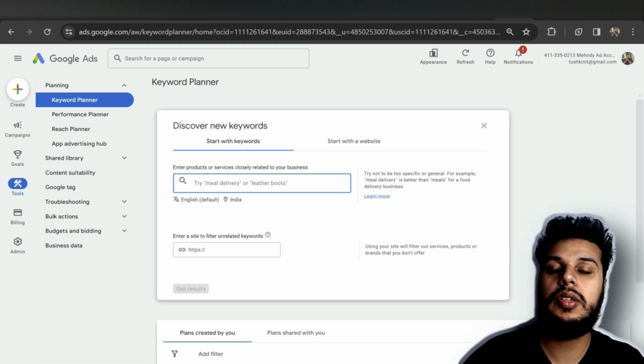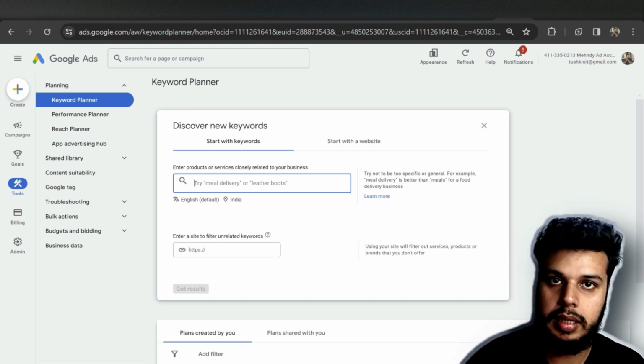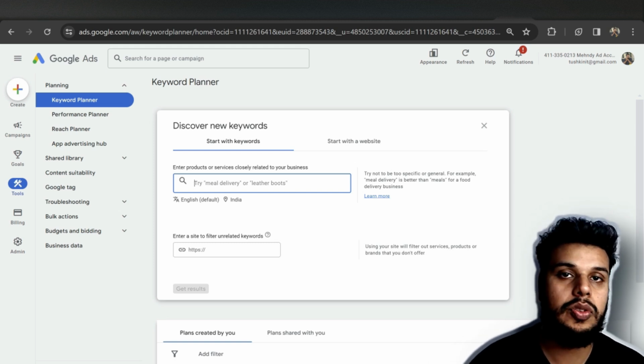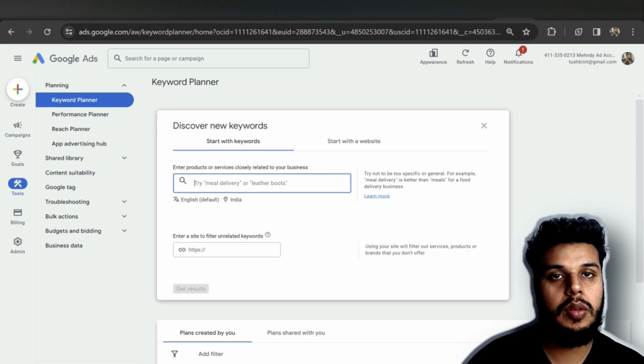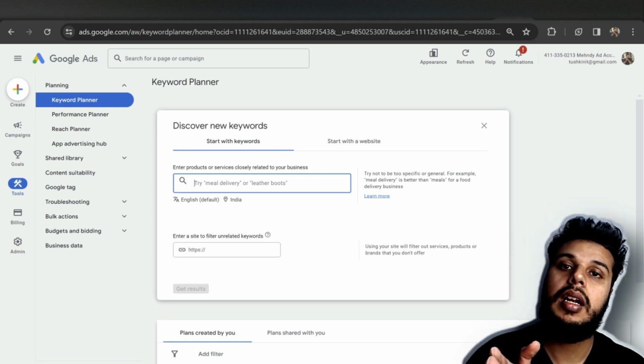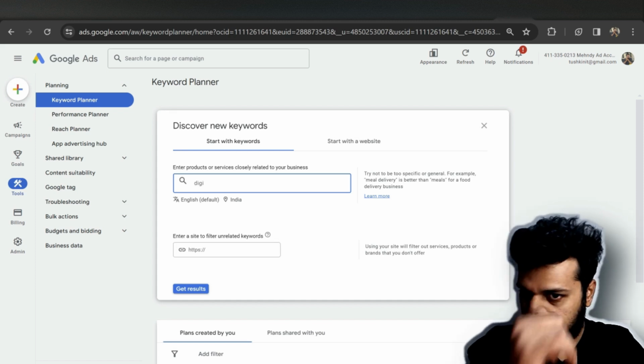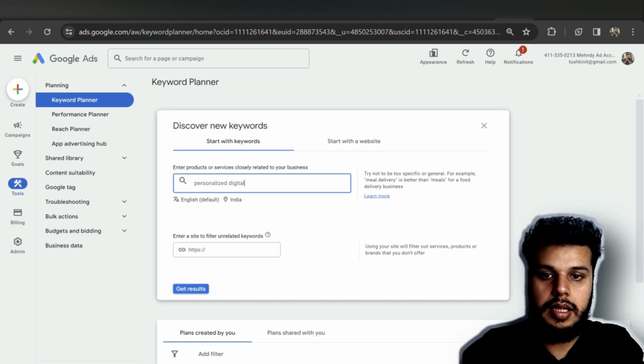and that's what Google is going to tell you about that product, like how many times it has been searched, whether the competition is high or low. So our product was personalized digital illustration frames. We are going to search for the same thing. Sorry, it should be personalized digital illustration frame.